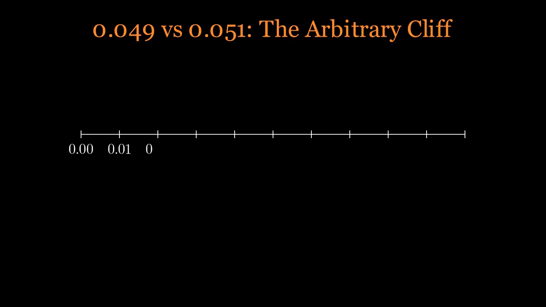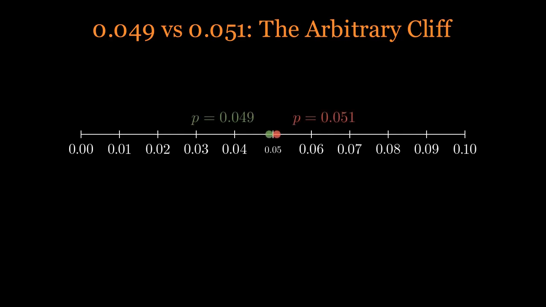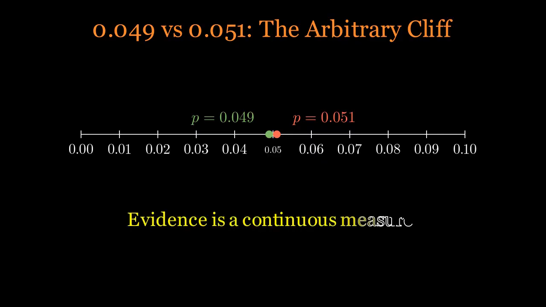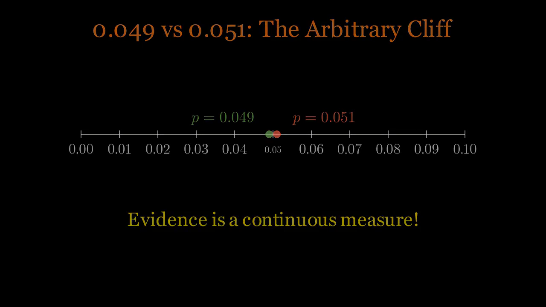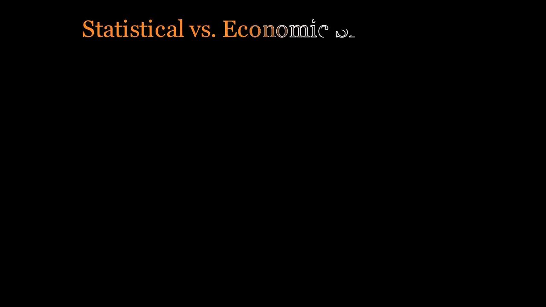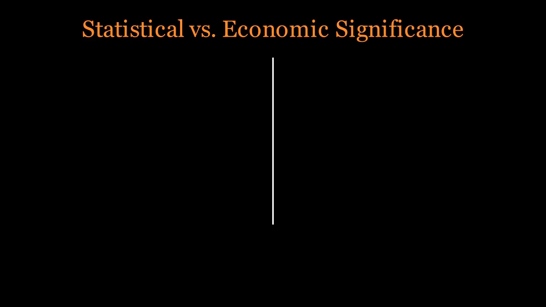The first thing to realize is that a p-value of 0.051 and 0.049 are, for all practical purposes, identical. A p-value is a continuous measure of the evidence against the null hypothesis. There is no magical transformation in the data that happens when you cross the 0.05 threshold. When you see 0.051, you aren't looking at nothing, you are looking at marginal evidence. In fact, many journals now encourage reporting the exact p-value rather than just p greater than 0.05 to avoid this binary thinking.